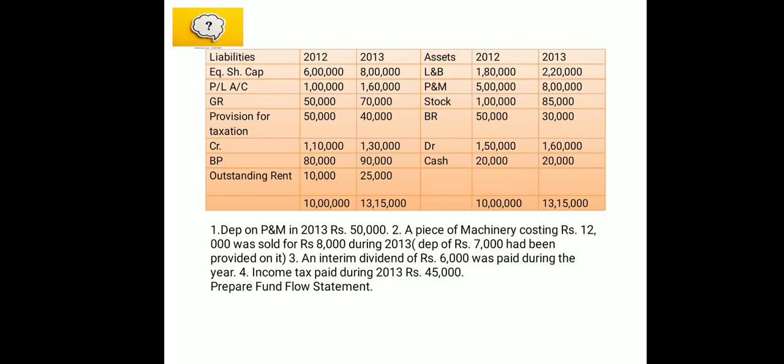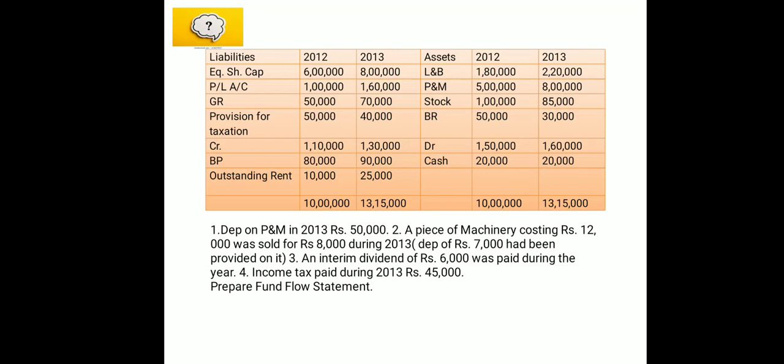Now next we have plant and machinery. In relation to plant and machinery, we have the additional information also, so we will work on this afterwards. Next we'll move toward stock. Stock is your current asset, bills receivable, current asset, debtors, current asset, cash in hand, current asset. So these all are your current assets.